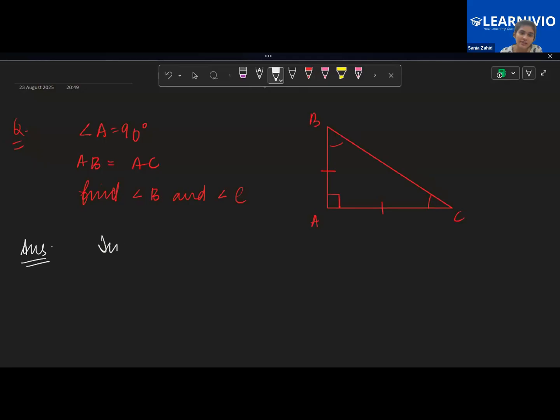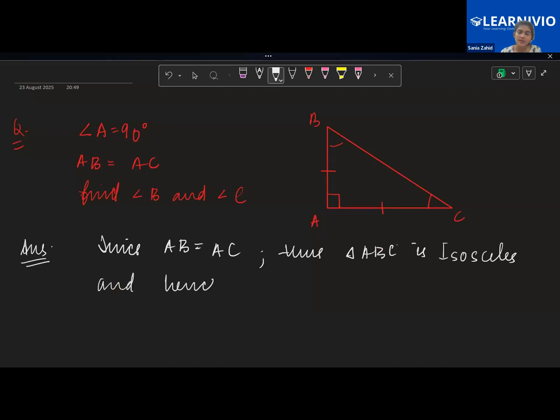Isosceles. Very good. So you will first write the line: since AB is equal to AC, thus triangle ABC is isosceles. And hence, now tell me one thing, in an isosceles triangle, if two sides are equal, then what angles are equal? I can say the base angles are equal. Yes, ma'am. The base angles are equal, so angle B and angle C will be equal because these are the base angles. Hence, angle B is also equal to angle C.